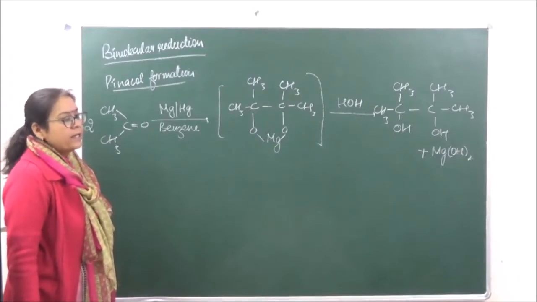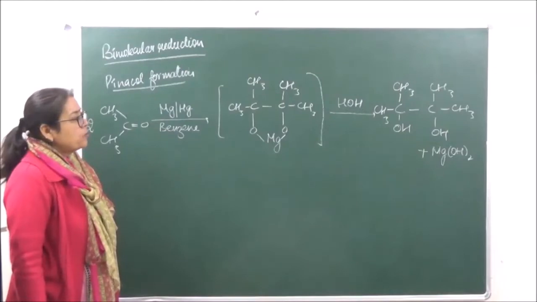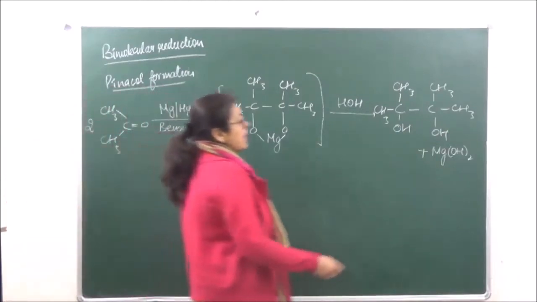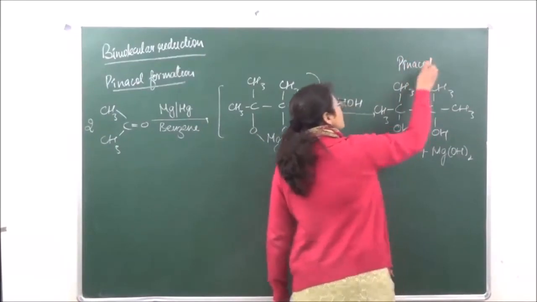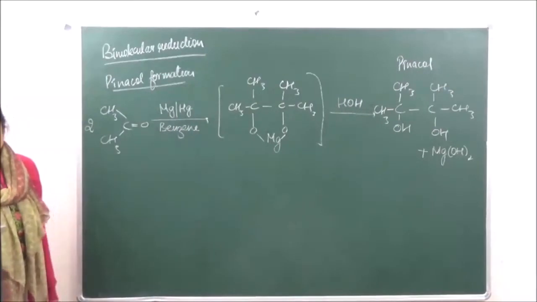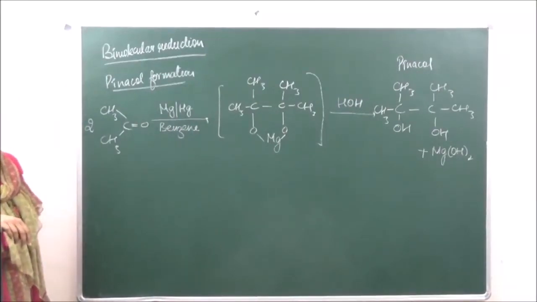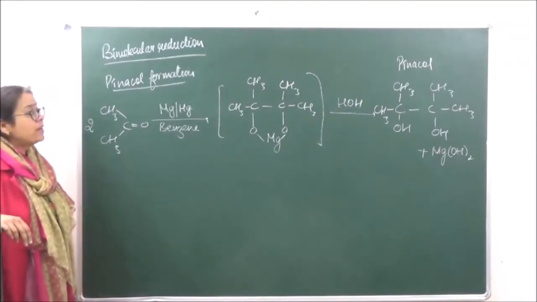Clear? Otherwise, if you're looking at the IUPAC name of this, it is going to be 2,3-dimethyl butane-2,3-diol. Okay, so that is going to be the IUPAC name, but normally this diol is given one name which is known as pinacol. Okay, now over here this pinacol can be rearranged into pinacolone, and the rearrangement is known as pinacol-pinacolone rearrangement.